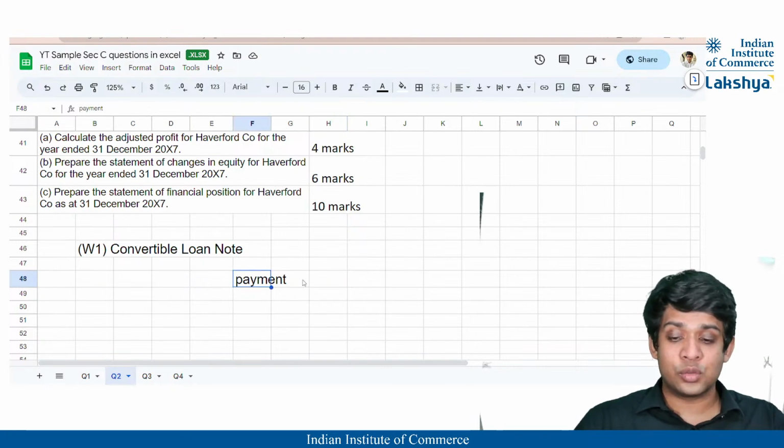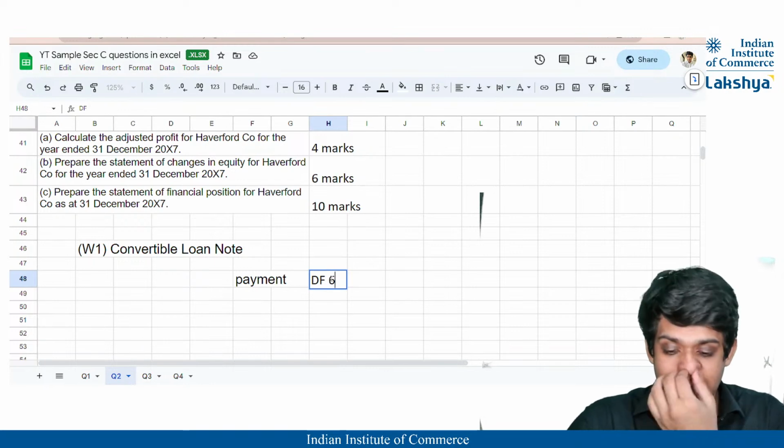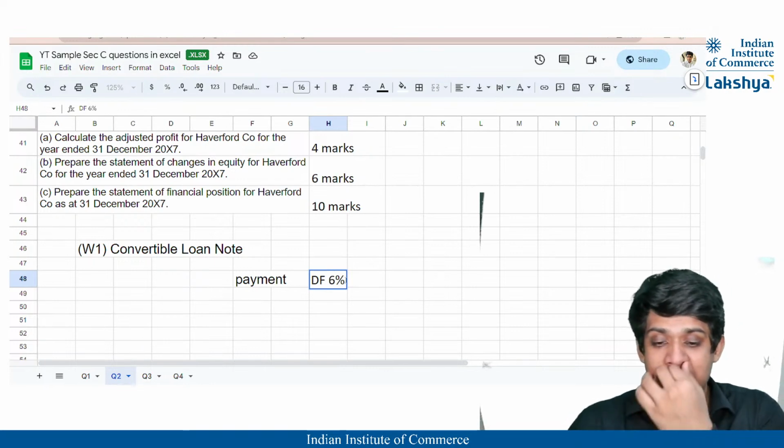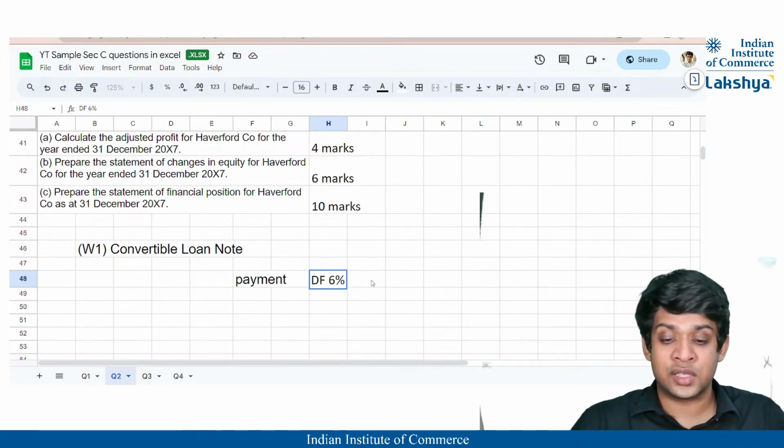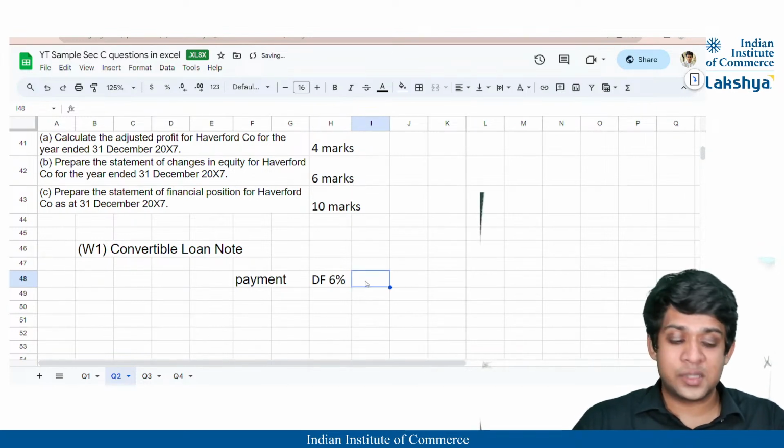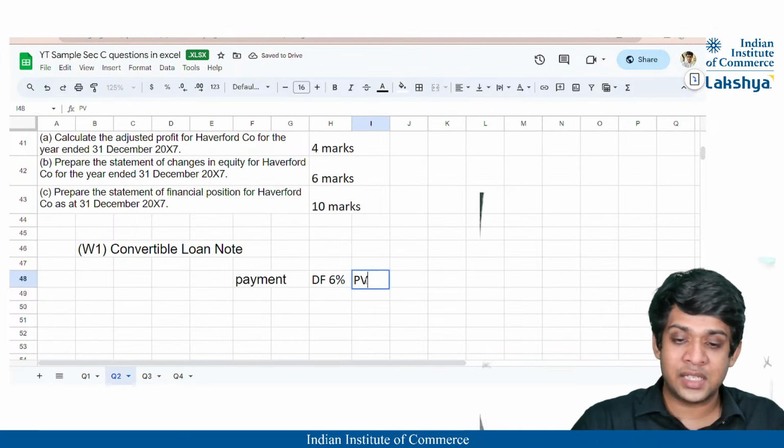So payment or cash flows, whatever you want to call it. Then we have our discount factor. The discount factor that we are going to use for discounting the cash flows is nothing but 6%, because that is the effective interest rate, correct? So that will be 6%, and thus we will get our present value.